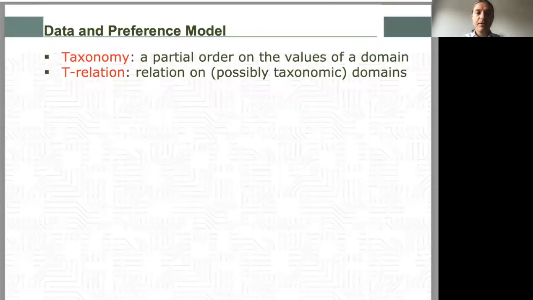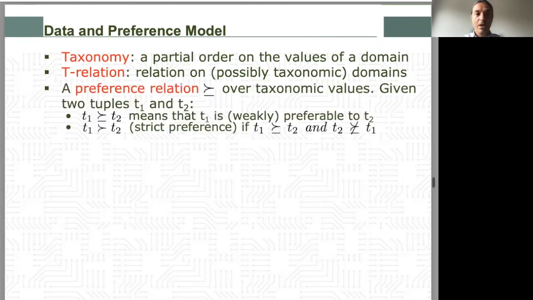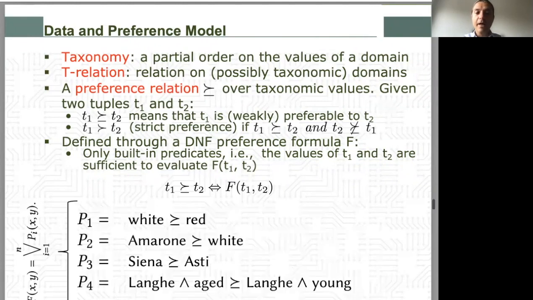The model we adopt is simple. A taxonomy is just a partial order on values which are used in the dataset and in the preferences. Preferences between specific tuples are represented in a relation. For stating such preferences, we use simple logical statements referring to attributes and values. When no ambiguity arises, we can omit attributes and variables, thus obtaining a simpler notation.